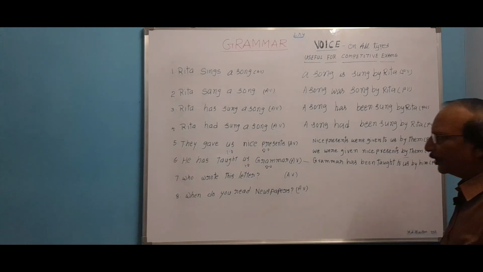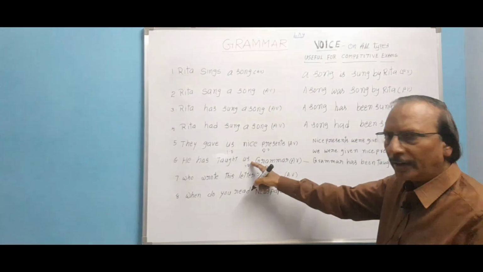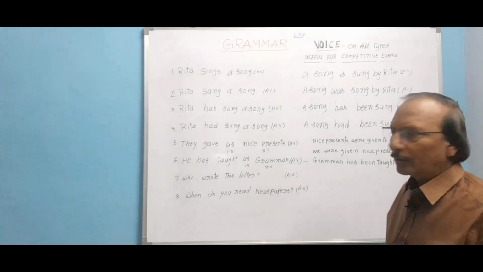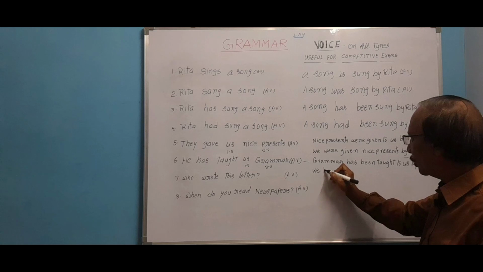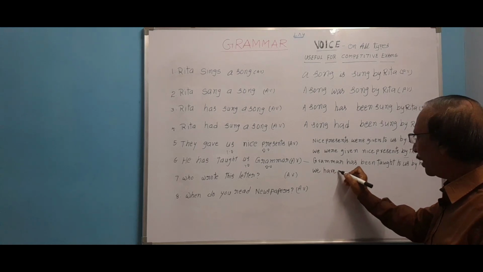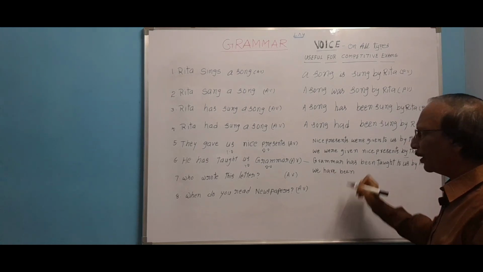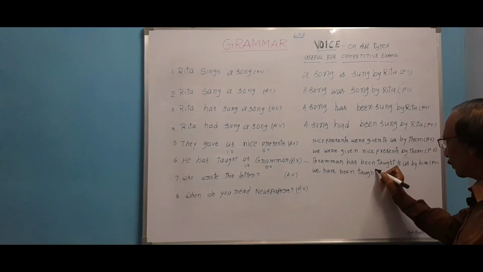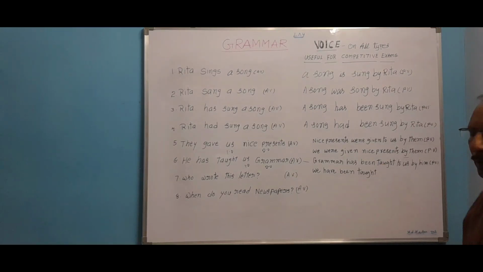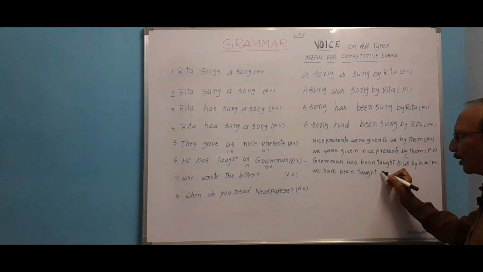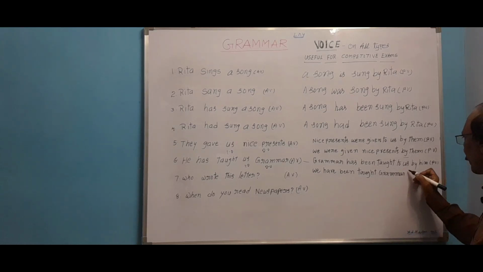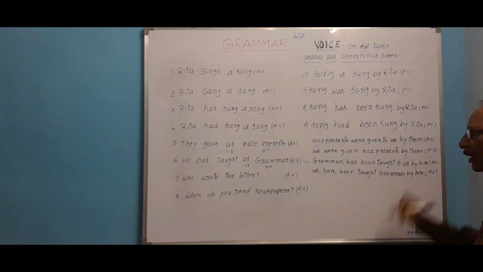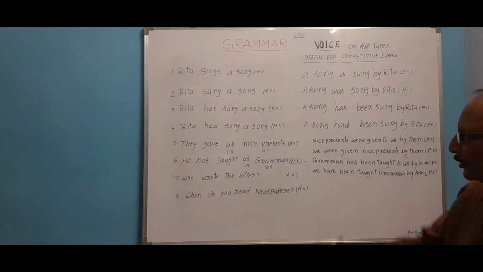Now let us write another sentence using an indirect object. Us is changed into we, plural. So, have. We have been taught. When you put a question, what have we been taught? We have been taught grammar. We have been taught grammar by him. Okay, in this way we can write this type of question.